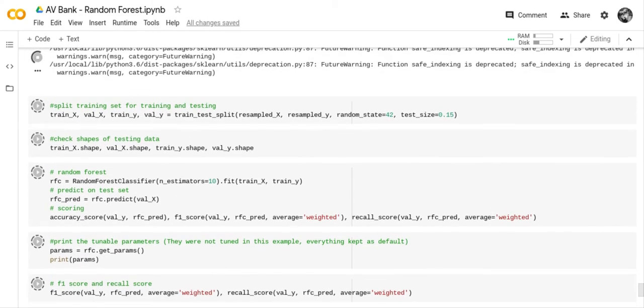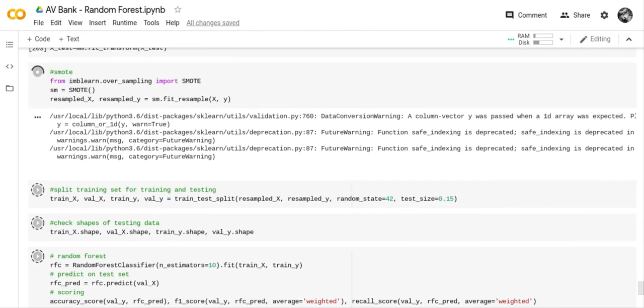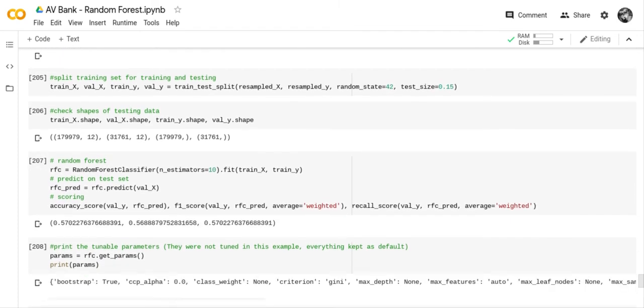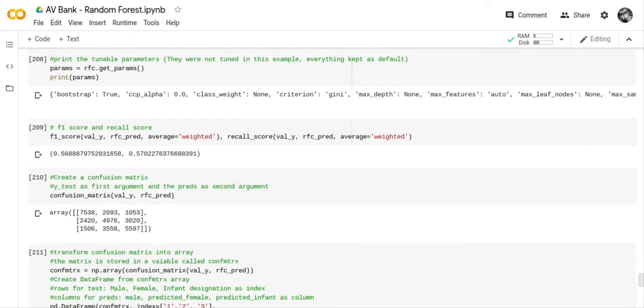But let's see what happens. Now it's going through SMOTE, so it's going to take a little while. But we'll just wait for it to work. So it's gone through SMOTE, and now it's going through random forest. And you can see that our accuracy has improved.